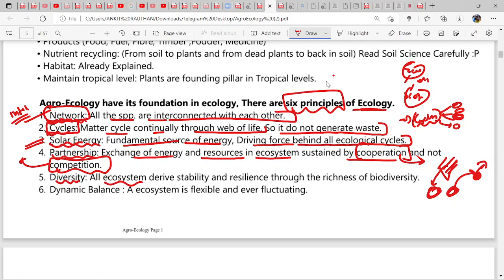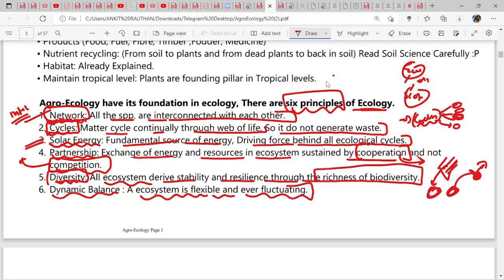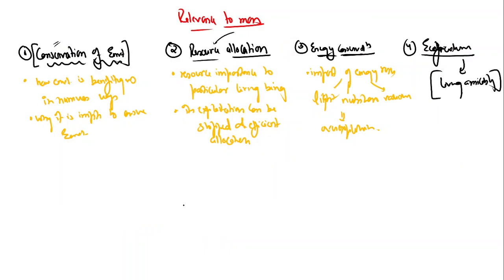Now diversity, all ecosystems derive stability and resilience through the richness of diversity. So we will mention ecology's fifth principle, diversity, and dynamic balance, as the ecosystem is flexible and ever fluctuating. So you have to remember it. Wait, we will remember it just now.